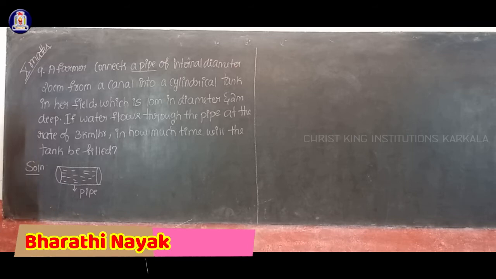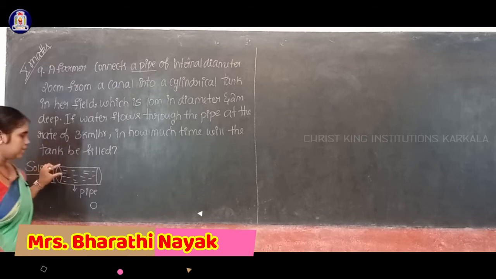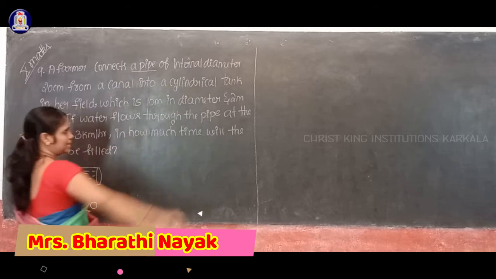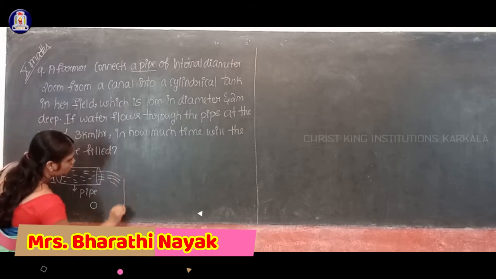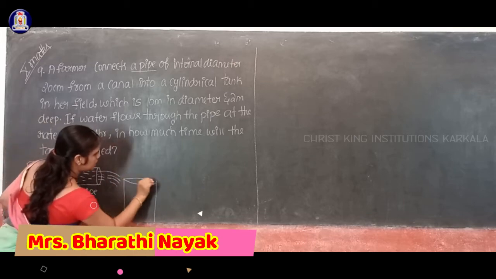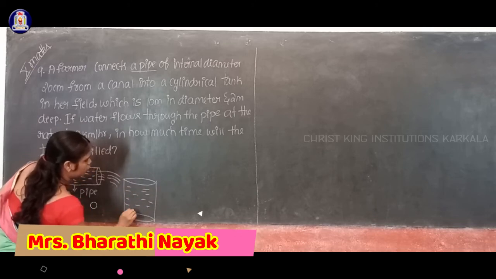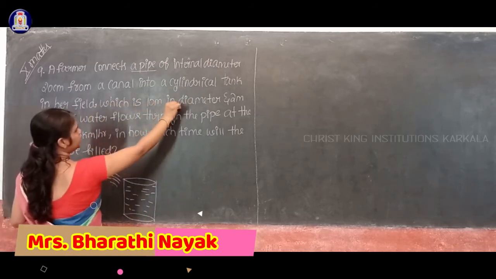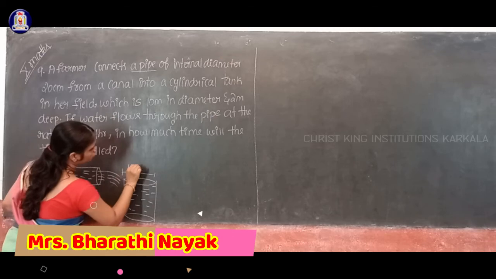What is the diameter of that pipe given? The diameter of that pipe is nothing but 20 centimeter. Okay, water from this pipe is flowing into a cylindrical tank. Okay, this is a cylindrical tank in her field, which is 10 meter in diameter. The diameter of that cylindrical tank given is about 10 meter.